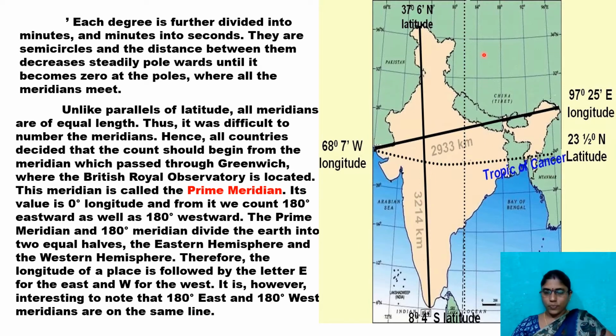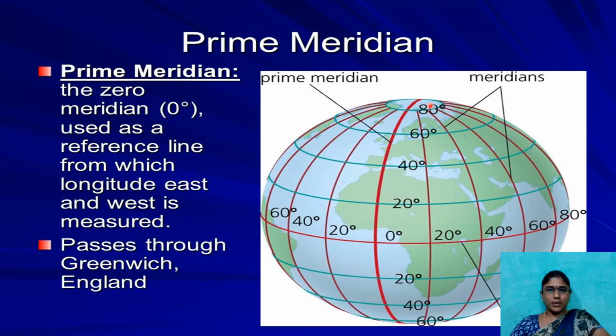If you observe the latitudes in our previous class, I explained that the length of the latitude on the equator is more than at the poles. But here, these longitudes are parallel lines, equal. This is the prime meridian, children, 0 degrees. It passes through Greenwich, England. This is 0 degrees, also known as the Greenwich Meridian, Prime Meridian, International Timeline, and so on.